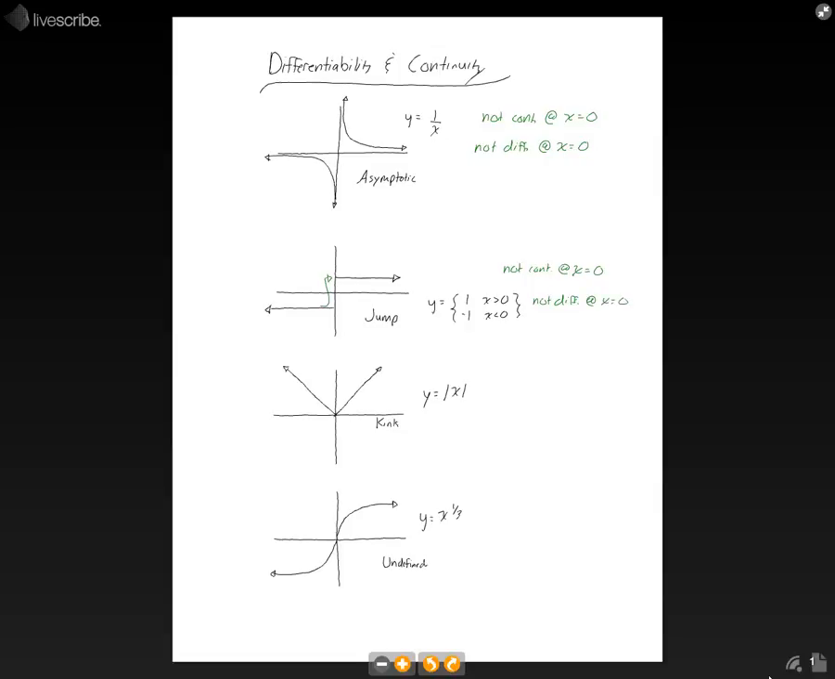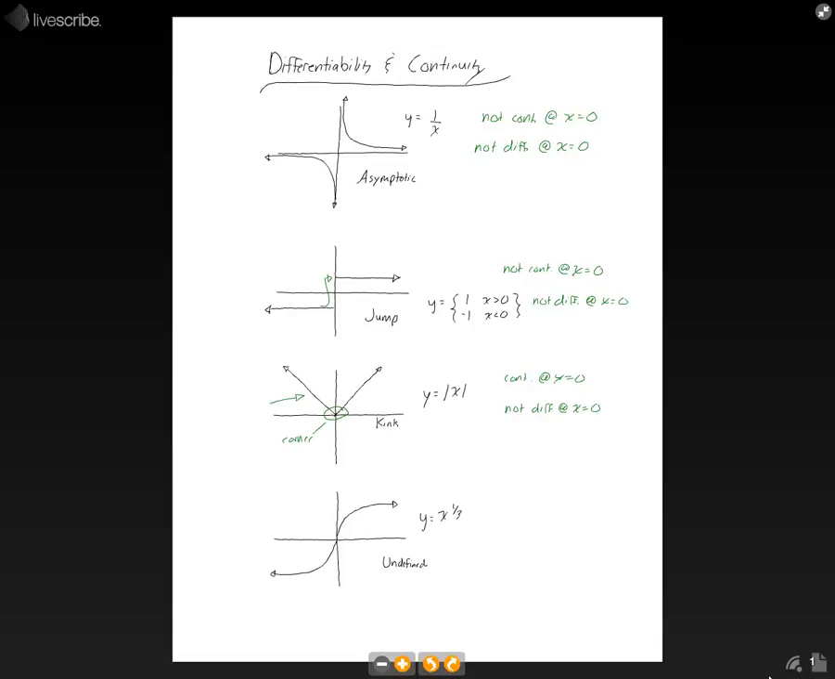Let's take a look at the next function now, a kink discontinuity. A kink discontinuity happens when you have something like y equals the absolute value of x, where you have a sharp corner here. That corner, while it is continuous at x equals 0, is not differentiable. And it's not differentiable because there is no defined slope at that point.